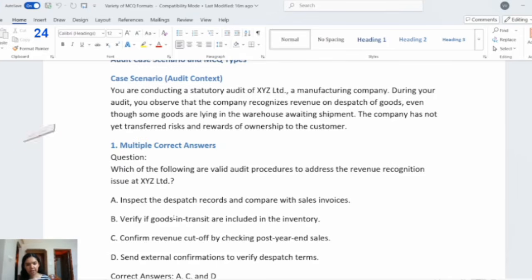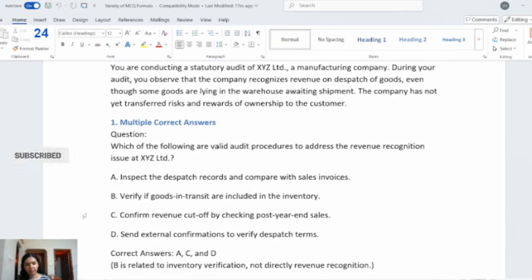So in this case, options A, C and D, these 3 are relevant audit procedures to address the revenue recognition. That is, option A is inspect the dispatch records and compare with sales invoices. Then option C, confirm revenue cutoff by checking post year-end sales. And option D, sending external confirmation to verify dispatch terms. These 3 are the correct answers. Whereas option B, verify if goods in transit are included in inventory, is not related to the revenue recognition. This relates to the stock. So in this MCQ, the correct answer is options A, C and D.